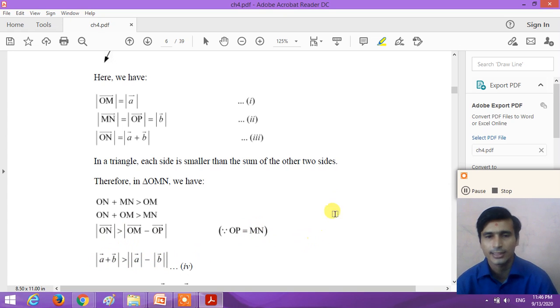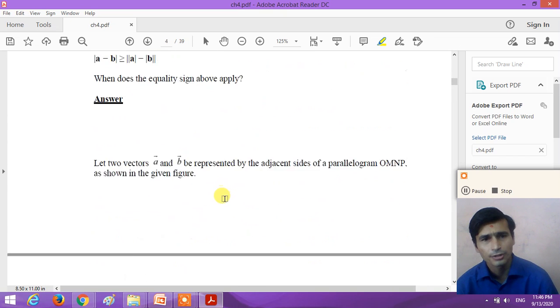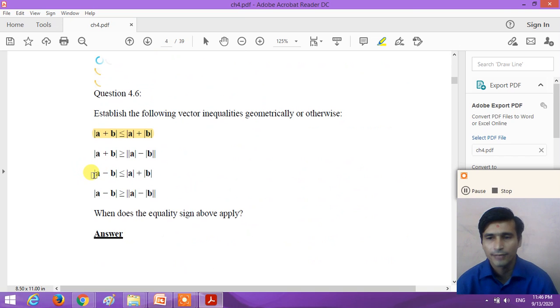And if both the vectors are in the same direction, the magnitude of A plus B is equal to the magnitude of A minus the magnitude of B. So from these two, we can say that the magnitude of A plus B is greater than or equal to the magnitude of A minus the magnitude of B. Similarly, you can prove it for subtraction also. The magnitude of the vector A minus vector B is less than or equal to the magnitude of A plus the magnitude of B. And the magnitude of the vector A minus B is greater than or equal to the magnitude of A minus the magnitude of B.